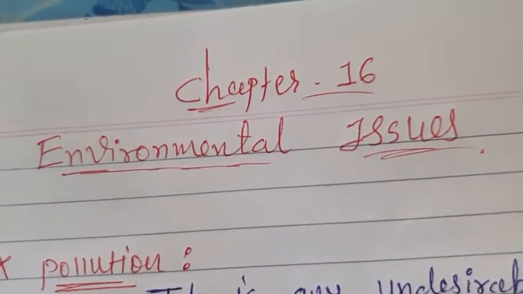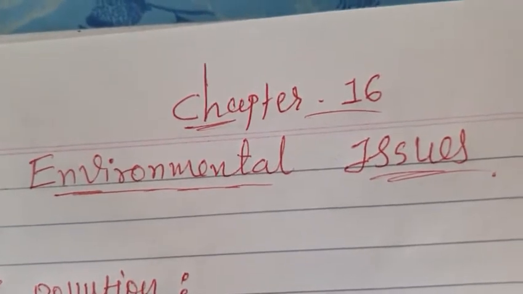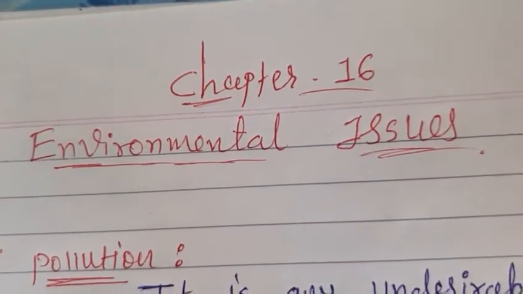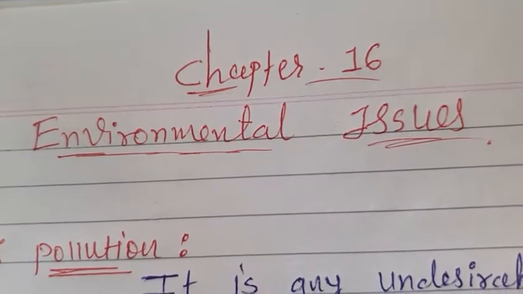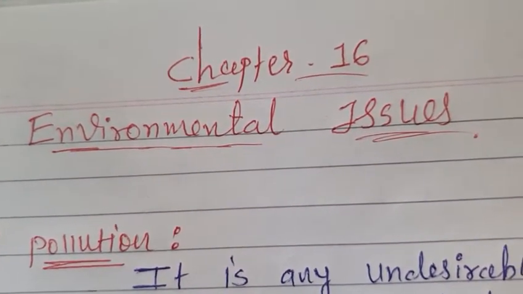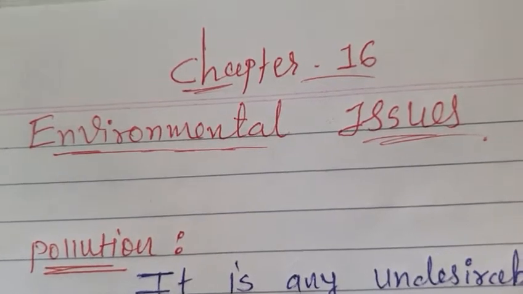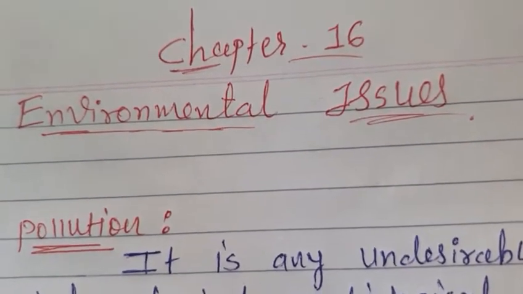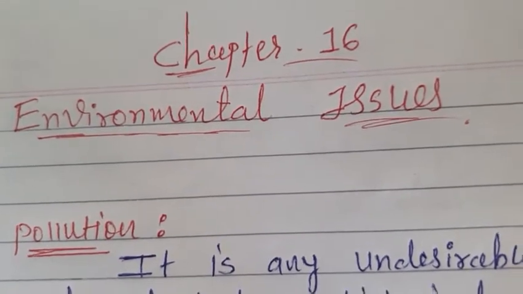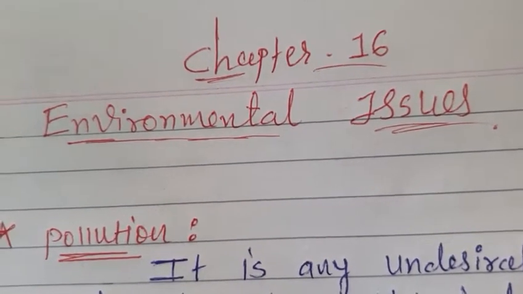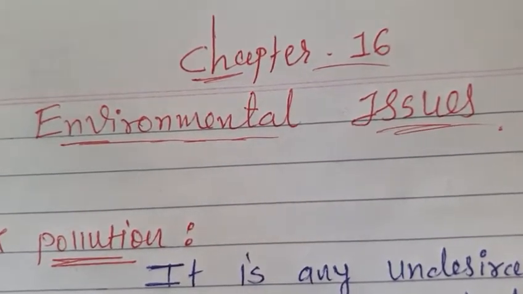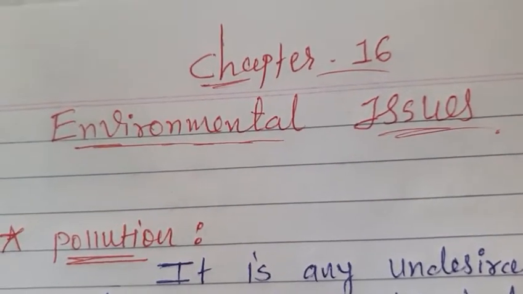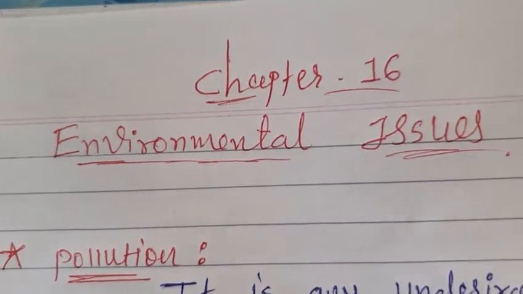Okay, the very first word that comes to our mind is pollution, by which we can understand how harmful it is to us, to our human health, as well as to the environment and nature also, right? Nature means all the living beings, animals, birds, plants, everything gets polluted because of these environmental issues.